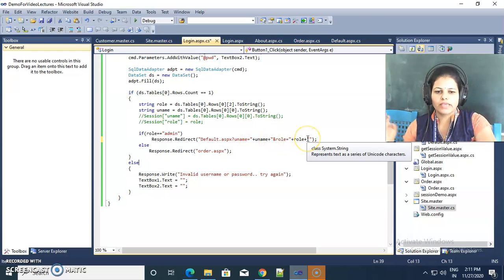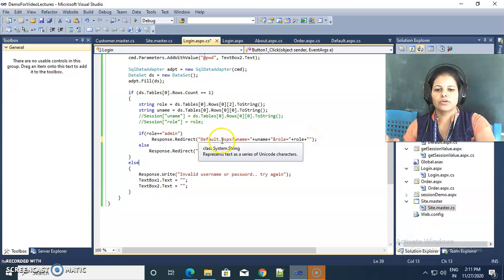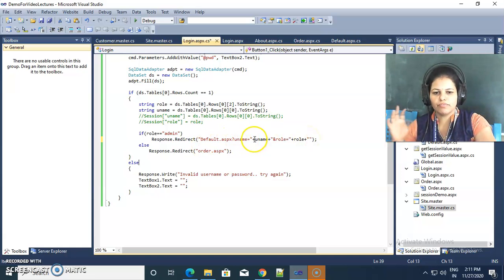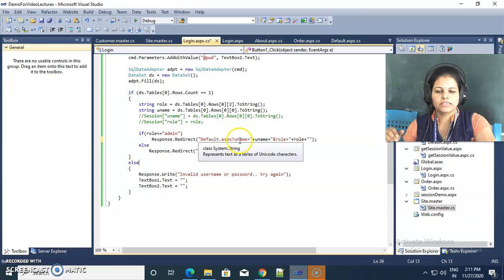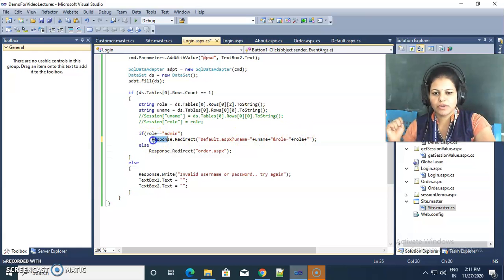These values we can access in default.aspx only the first time. If we are directly accessing the default.aspx page, then we are not accessing these values, but when this statement is executed, only at that time can we access these username and role values.